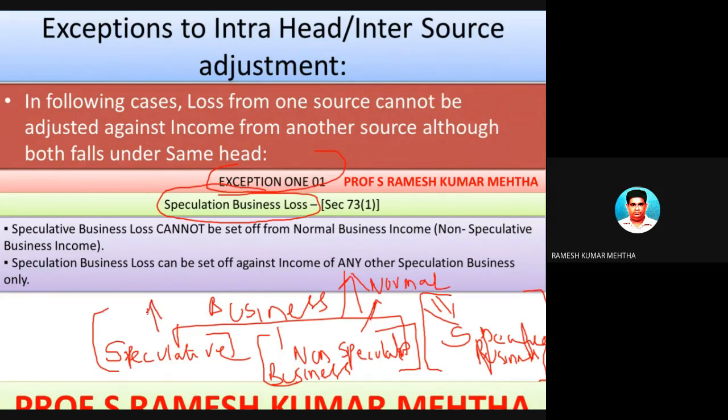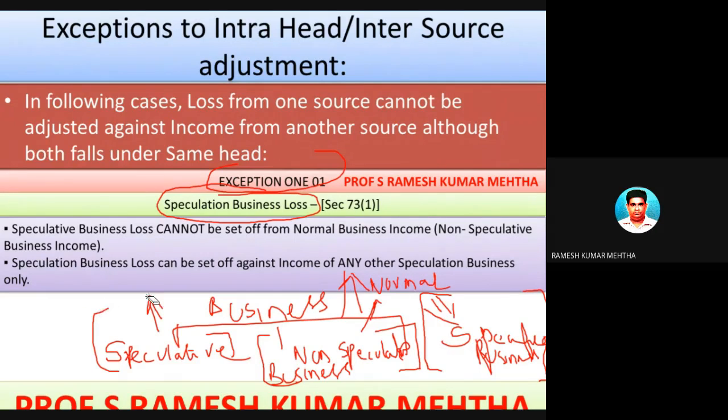Whereas in speculative business, there is no exchange of goods between the buyer and seller. There is a transaction without delivery of goods between the buyer and seller, and there is a profit or loss from this kind of transaction. So these transactions are called speculative business losses or speculative business profits, if there is a profit. Now, the first exception under intra-head adjustment.